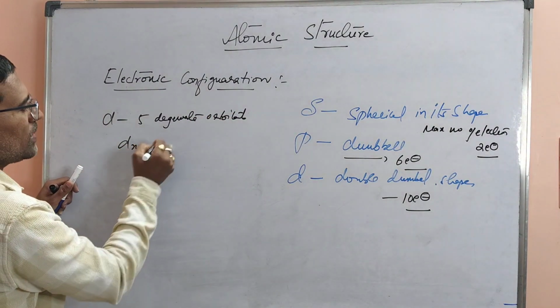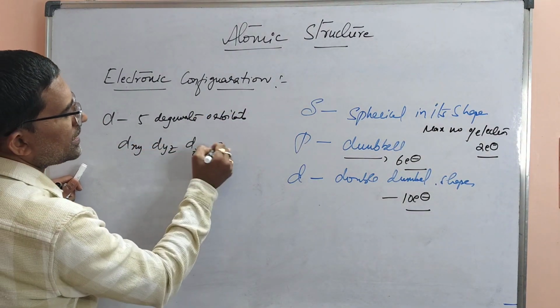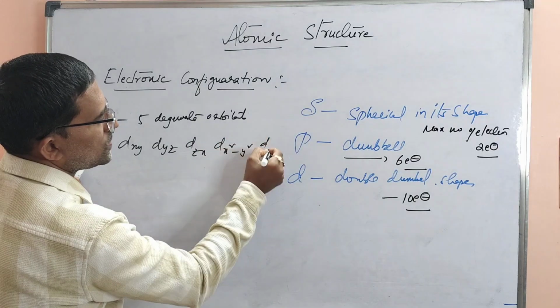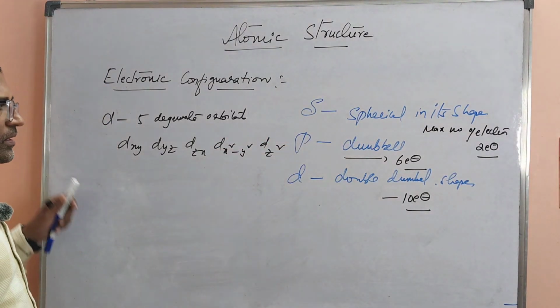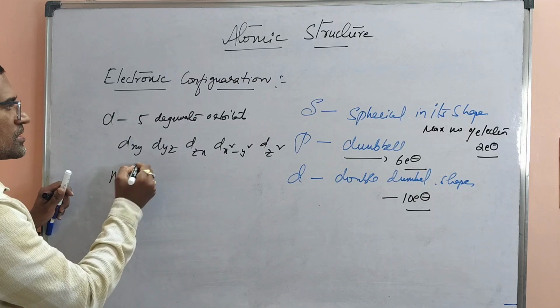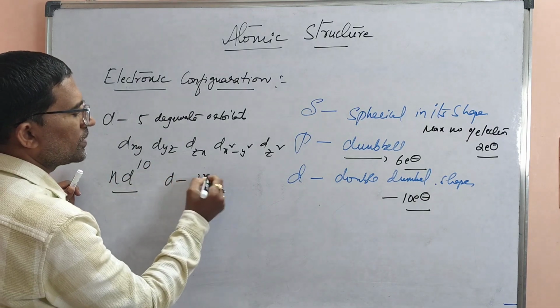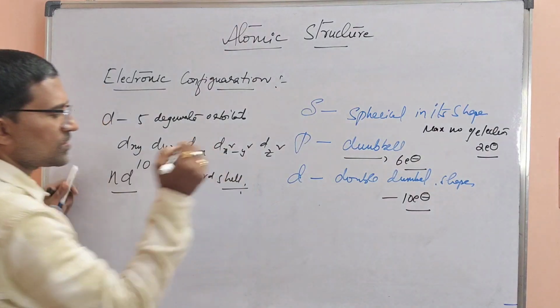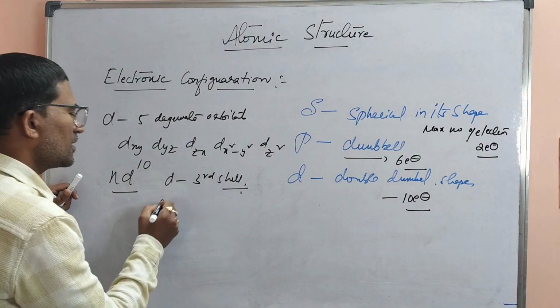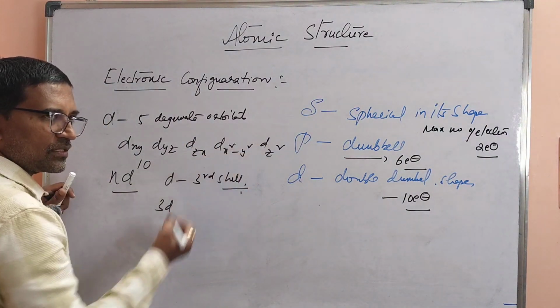They are dxy, dyz, dzx, dx square minus y square, dz square. So the general outermost electronic configuration is simply nd10, and d starts from the third shell.